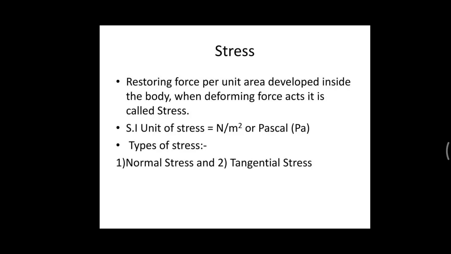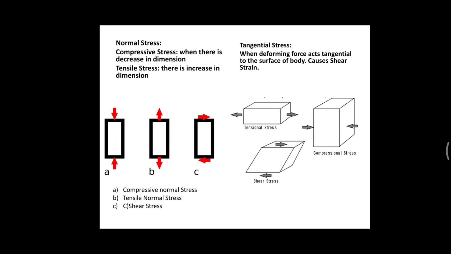And there are two types of stresses. One is the normal stress, and the next one is the tangential stress. So two types of stresses are there: normal stress and the tangential stress. Now let us look in detail at the normal stress and the tangential stress.